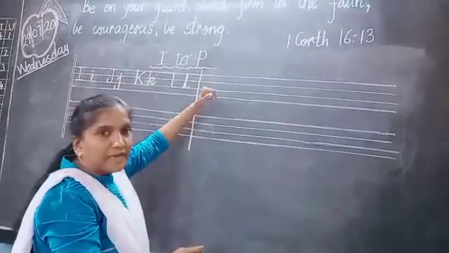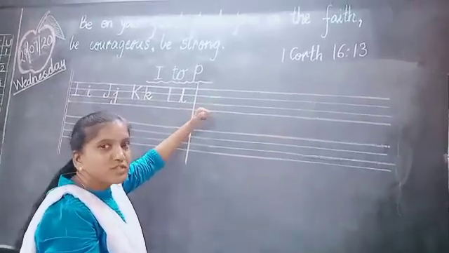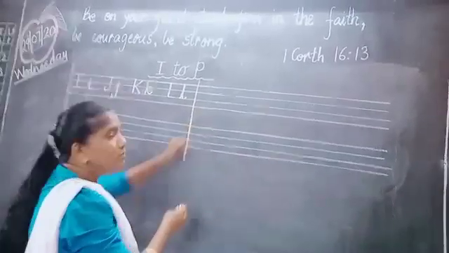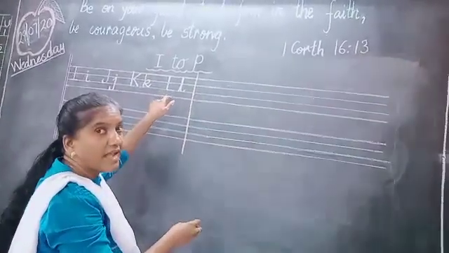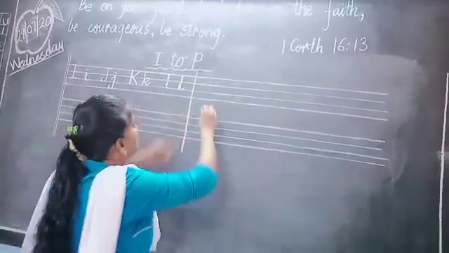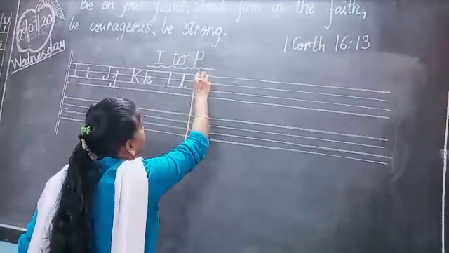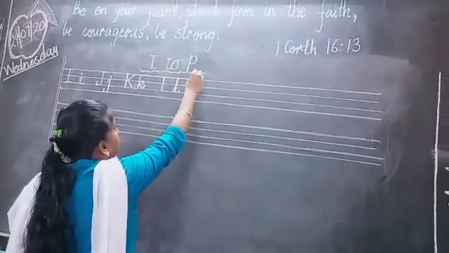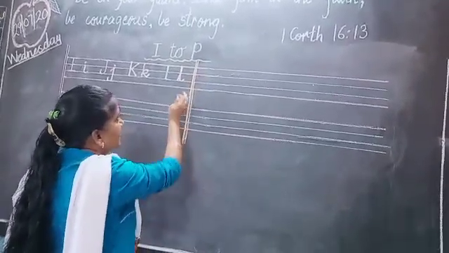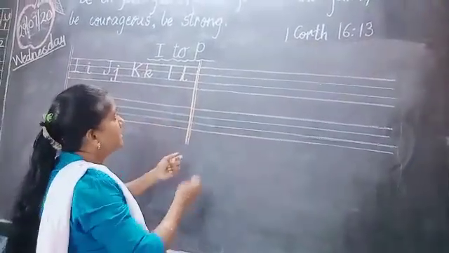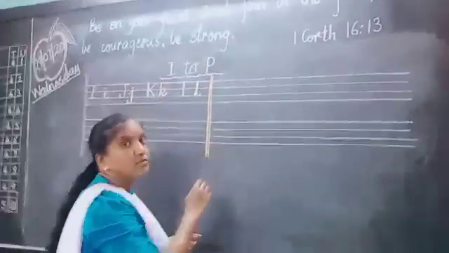So this is your next page. Okay, I am going to write on the next page. What comes after L? M letter. So this is your margin line. See here, this is your margin line. So out of the margin line you should not write. Okay, left side. So from right side you have to start.